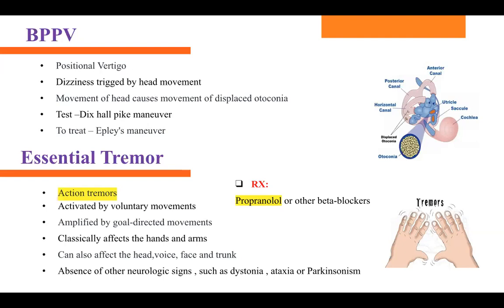Now, let's talk about BPPV. What is BPPV? Benign paroxysmal positional vertigo, BPPV. So what is the main sign and symptoms of BPPV? First of all, what is happening in BPPV?